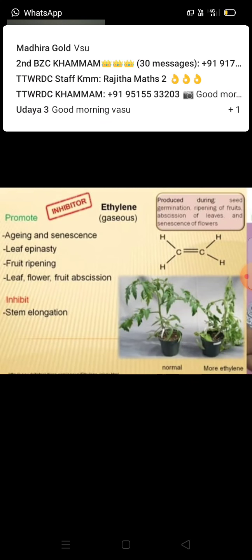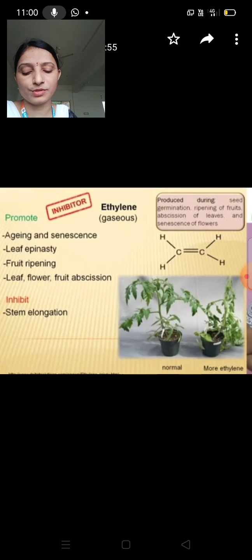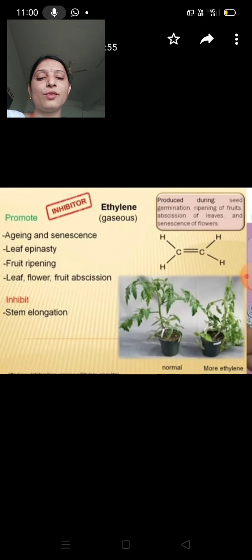Stem elongation is regulated by complex signaling pathways involving various hormones. Okay, do you understand? So this is stem elongation.